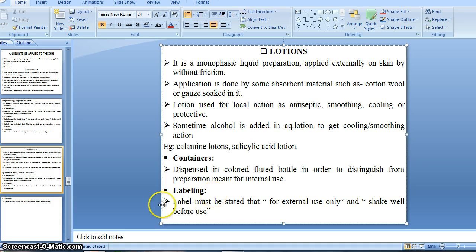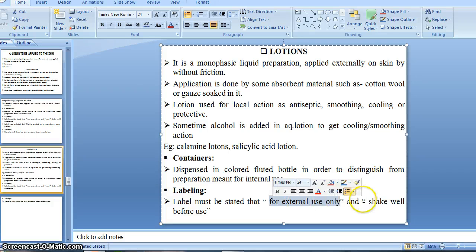Whenever we label the lotions, the label must state that it is for external use only. It is very necessary to state this on the label, because if it is not written there, there may be a chance of some other unwanted effect, or if the patient accidentally takes it internally, it may cause some side effect. That's why it is very necessary to mention that it is for external use only.